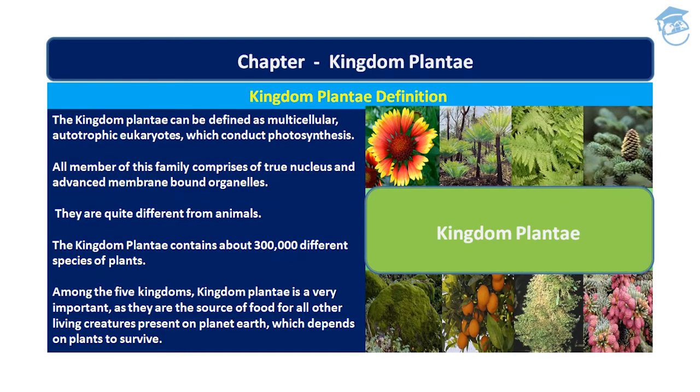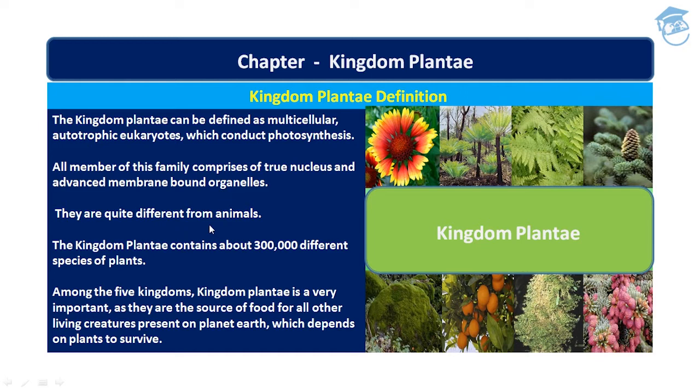Now we'll talk about the definition. The Kingdom Plantae can be defined as multicellular autotrophic eukaryotes. Why are they called autotrophic eukaryotes, students? Because they make their own food by the process known as photosynthesis using solar energy. Okay, and all members of this kingdom comprise a true nucleus and advanced membrane bound organelles such as endoplasmic reticulum, mitochondria, chloroplast. So these all are membrane bound organelles, and they are quite different from animals.